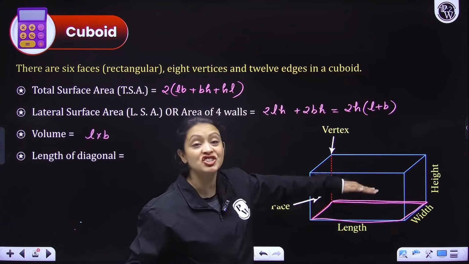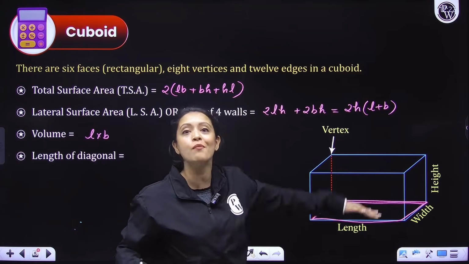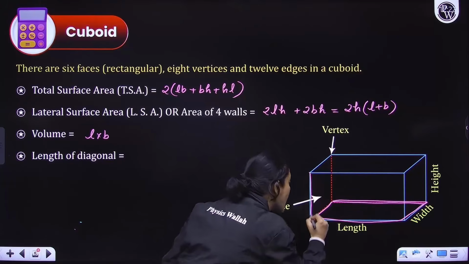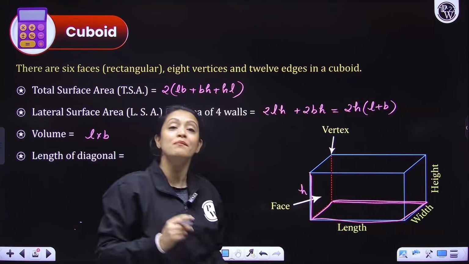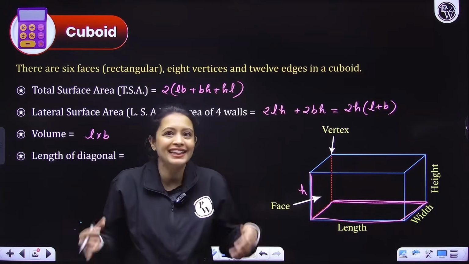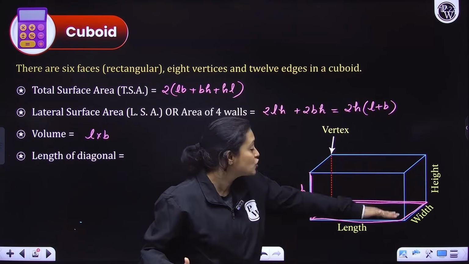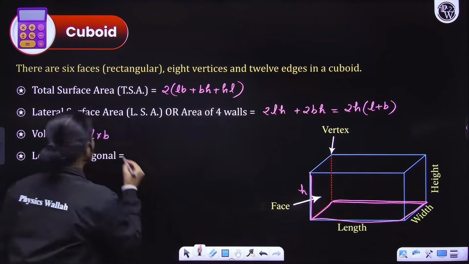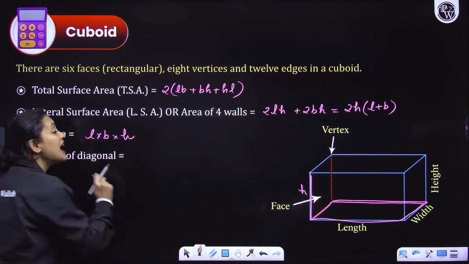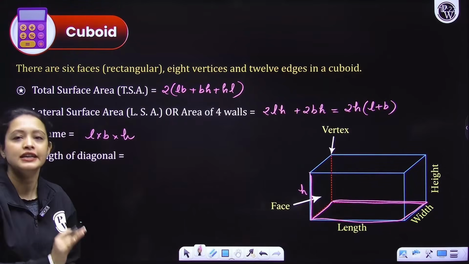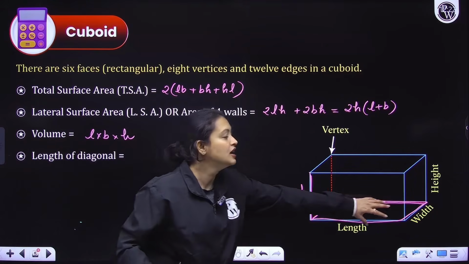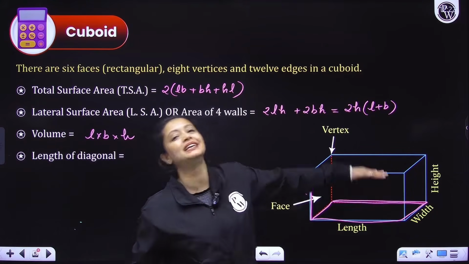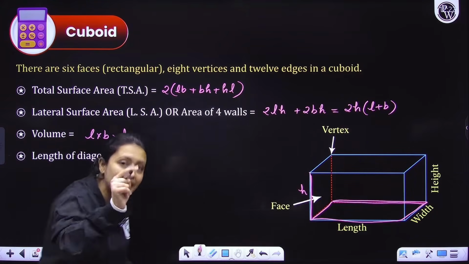And how many such sheets will fill up this entire box? That would be equal to height h, right? Because all the rectangles are flat, they don't have any height. So you will have h number of rectangles filling up this entire thing. So L into B into h. That's how we derive volume, guys. Whatever the base is, take the area of the base multiplied with height.